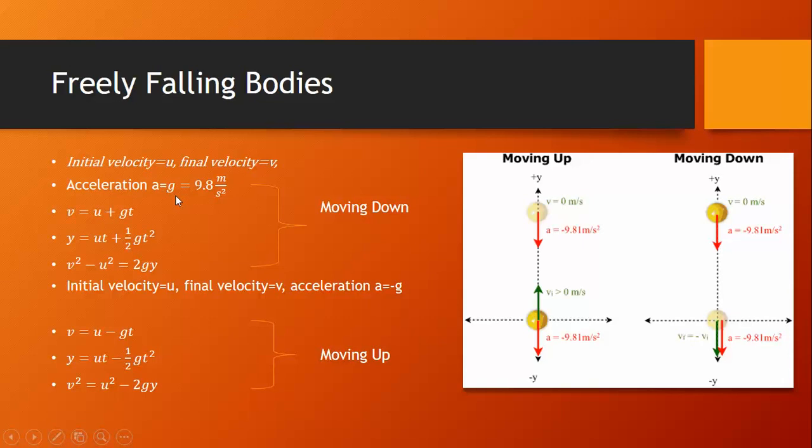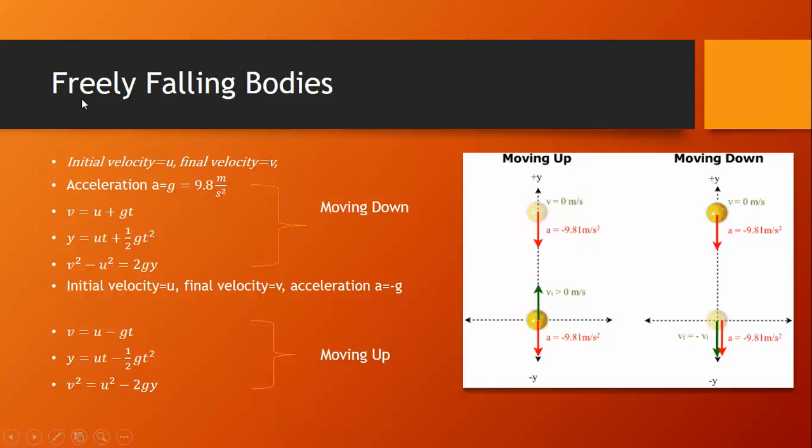If we choose the positive y-axis, then the acceleration of the ball becomes negative, because we have chosen the vertically upward direction, which is nothing but the positive y-axis. So if we choose the upward direction, the acceleration of the ball will be directed opposite to the ball's motion, means the ball is moving away from the earth. So a becomes minus g.